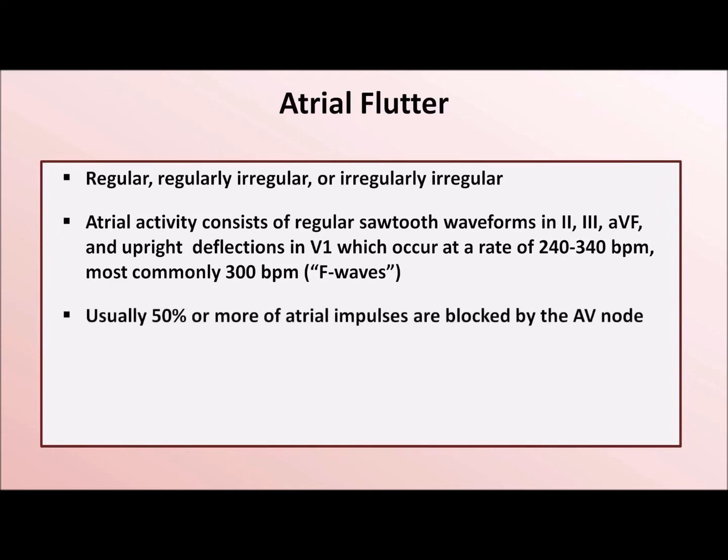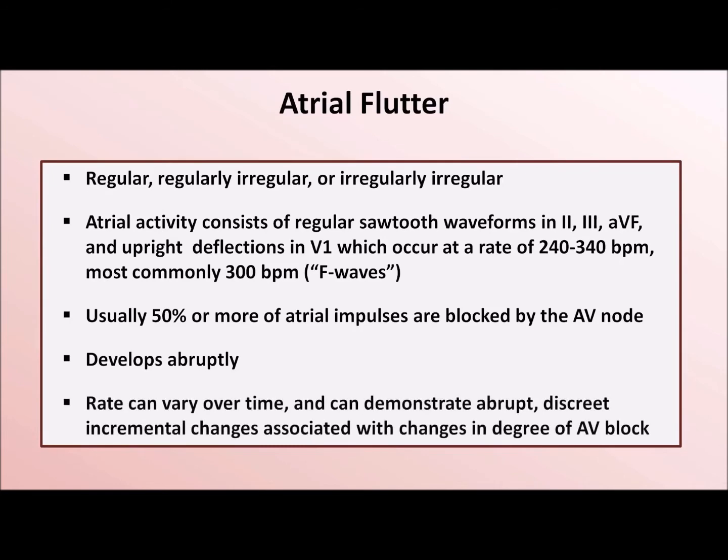Usually, 50% or more of atrial impulses are blocked by the AV node. So for example, if the flutter rate in the atria is 300 beats per minute, but every other atrial impulse is blocked by the AV node because of the AV node's refractory period, then the overall ventricular rate will be 150 beats per minute. Like AFib, a flutter develops abruptly. And finally, the rate can vary over time and can demonstrate abrupt discrete incremental changes associated with abrupt changes in the degree of AV block.